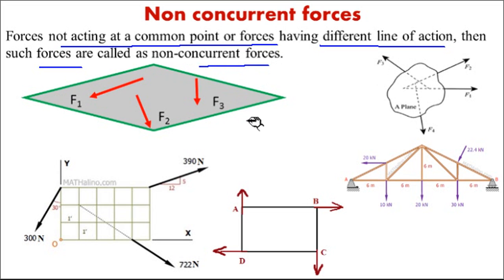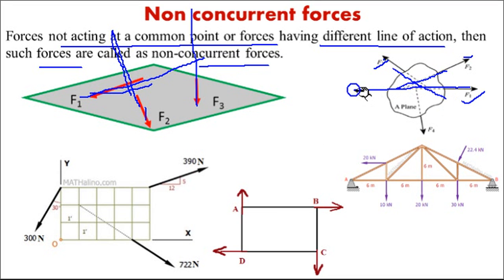See, here you can see, even though all three forces are acting in a plane, they have different lines of action. They will never meet. The line of action of a force means the straight line of this force. This is the line of action. They are not meeting at a point, even when the line of action is extended. Here also I have shown the forces. When you extend the lines of action, they are not meeting at a point.